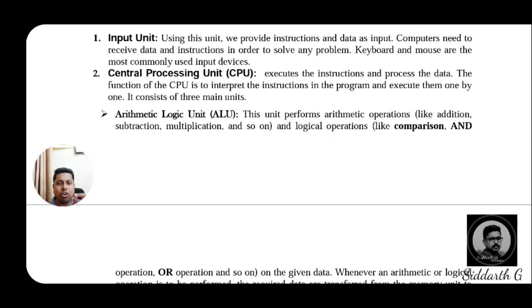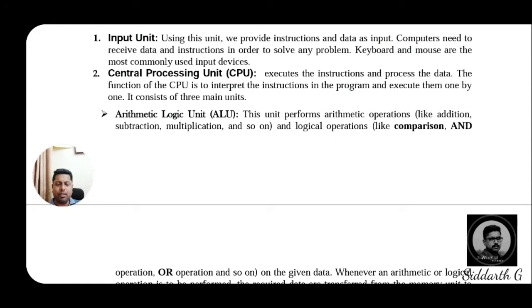In the arithmetic logic unit, A means arithmetical operations, L means logical operations. Then what are the logical operators we have? See, dear students, in a computer we have logical operators like logical AND, logical OR, logical NOT. All these three basic logical operations have their individual operation. Based on these logical operators also, the ALU will perform.